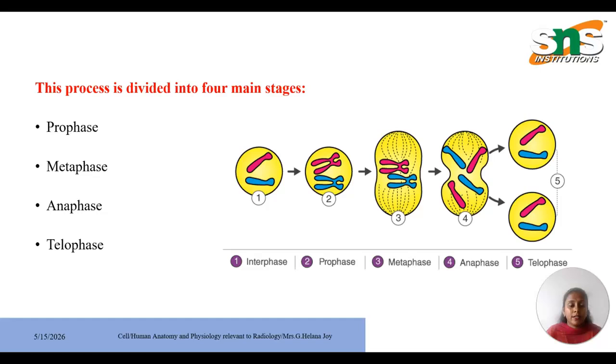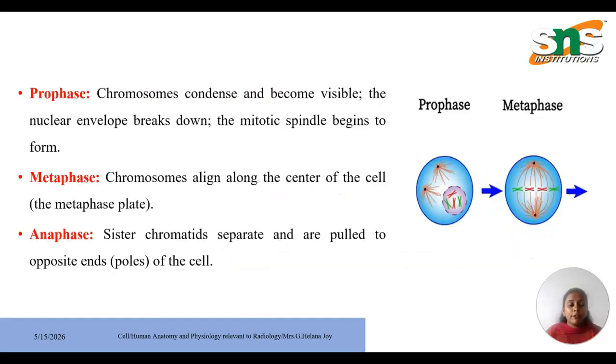First, it divides into four main stages. The first is prophase. The second is metaphase. The third is anaphase, and the fourth is telophase. In the prophase stage, chromosomes condense and become more visible. The nuclear envelope breaks down. The mitotic spindle begins to form.